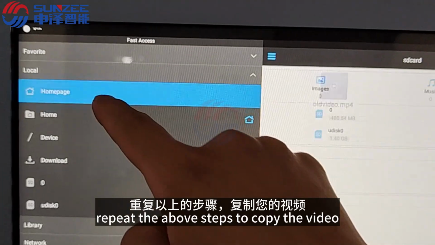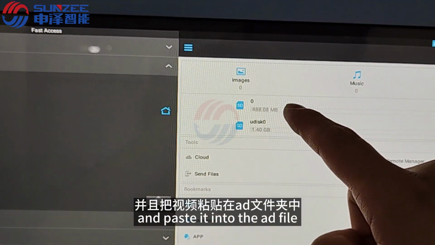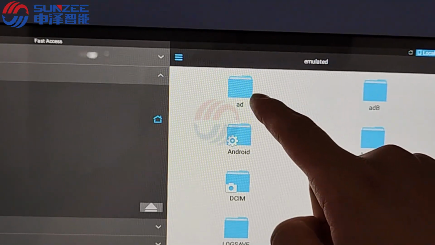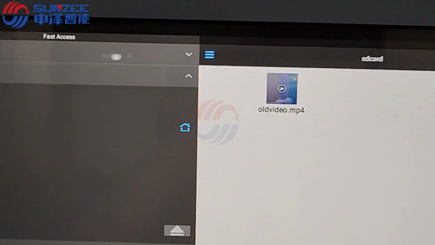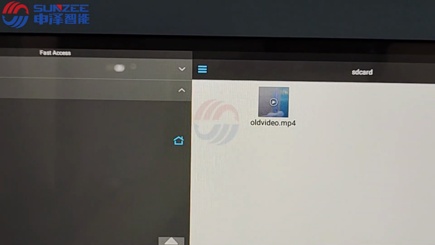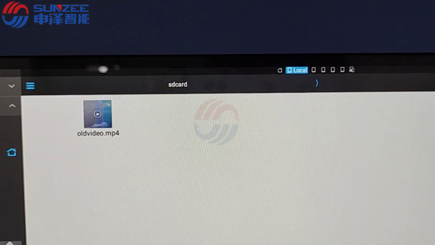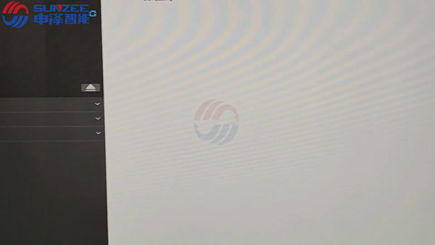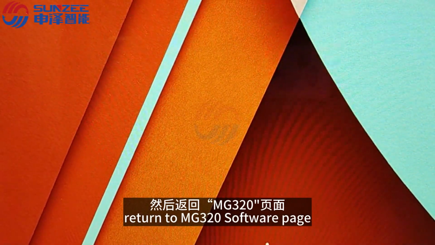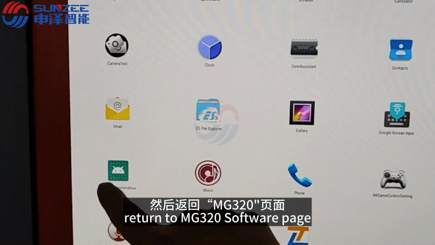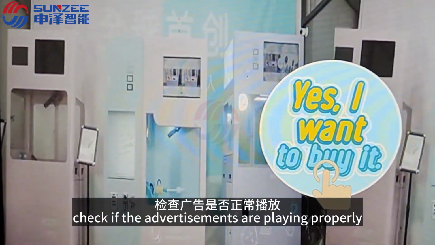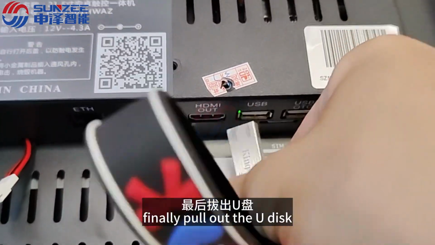Repeat the above steps to copy the video and paste it into the Add folder. Return to the MG320 software page. Check if the advertisements are playing properly. Finally, pull out the U-Disc.